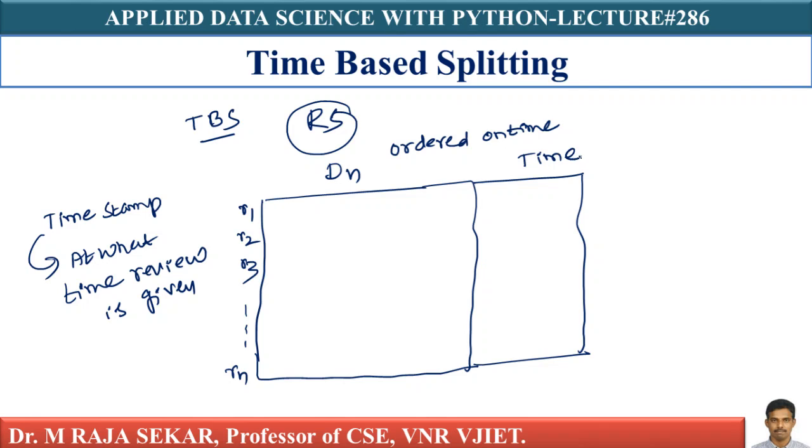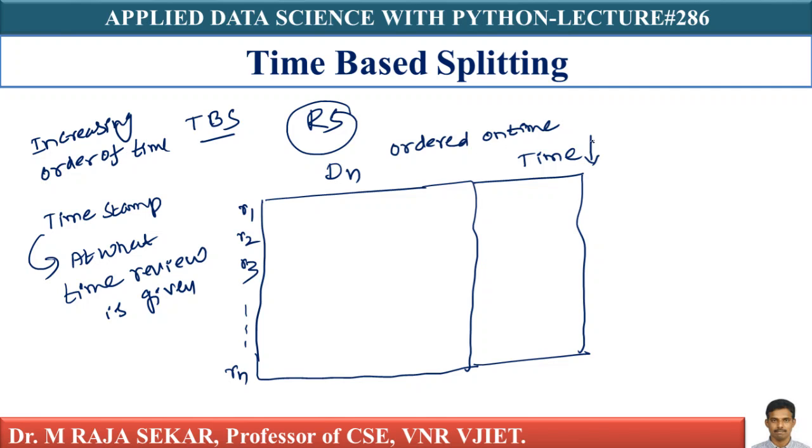I'm sorting this. So time-based splitting basically means that you sort your data Dn in increasing order of time.